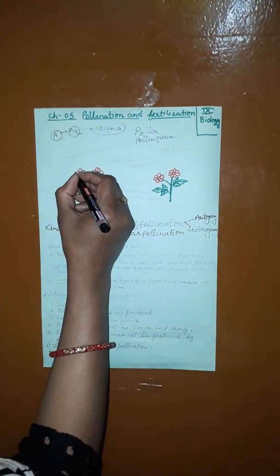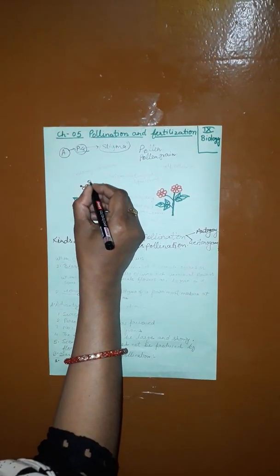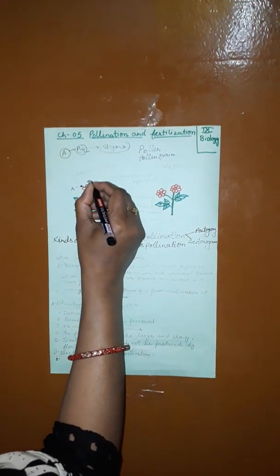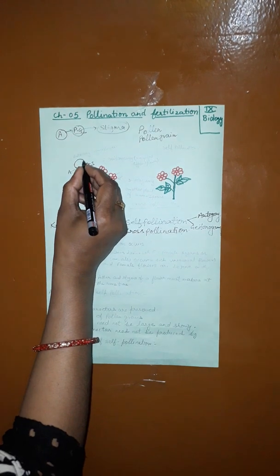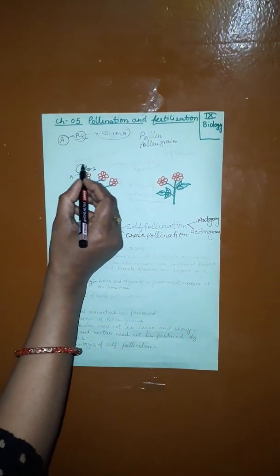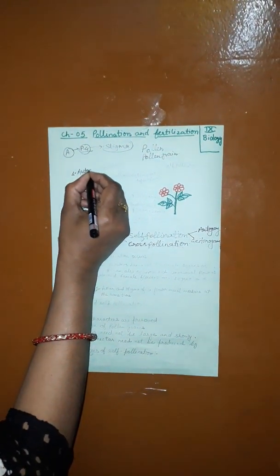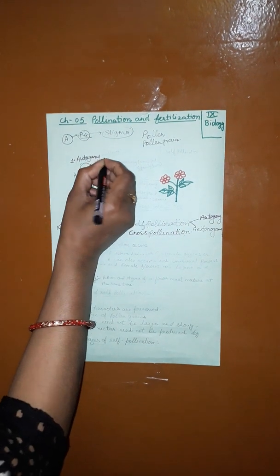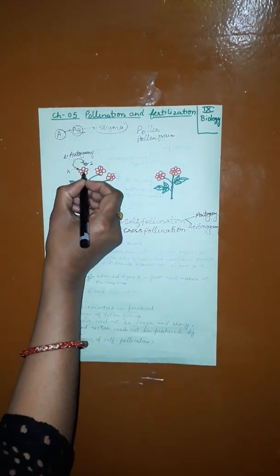Suppose this is the anther and this is the stigma. The transfer of the pollen grain from the anther to the stigma of the same flower is called autogamy.